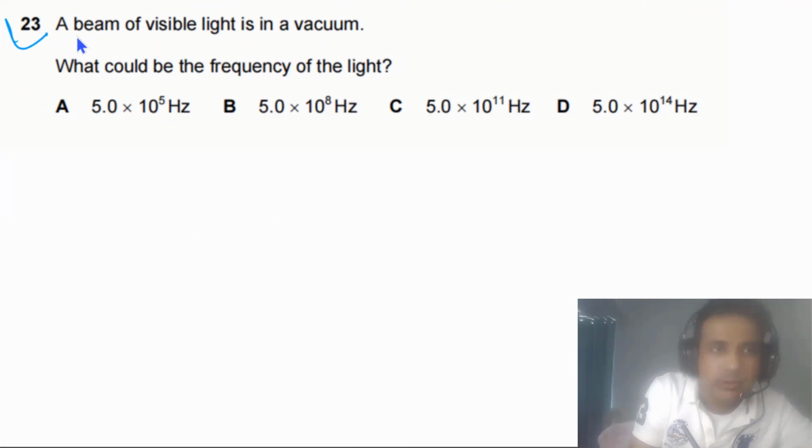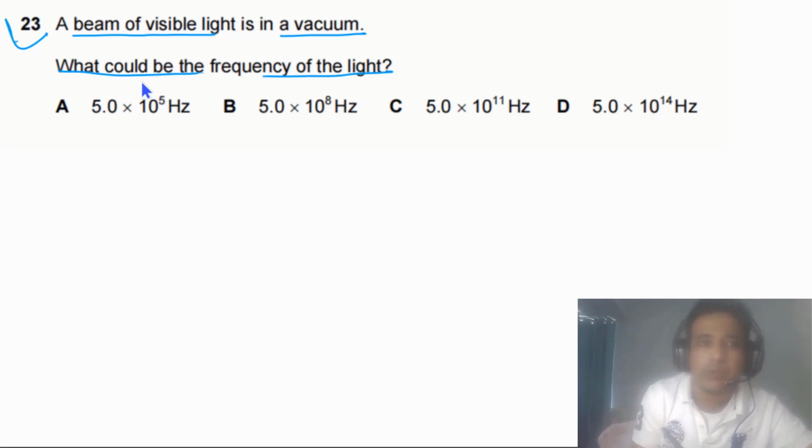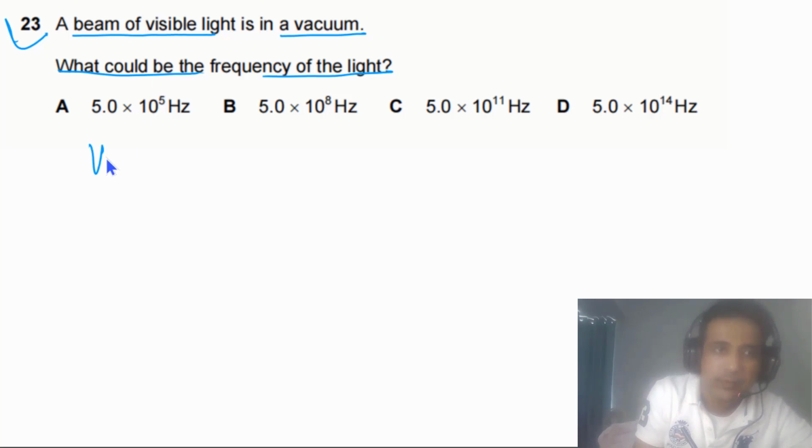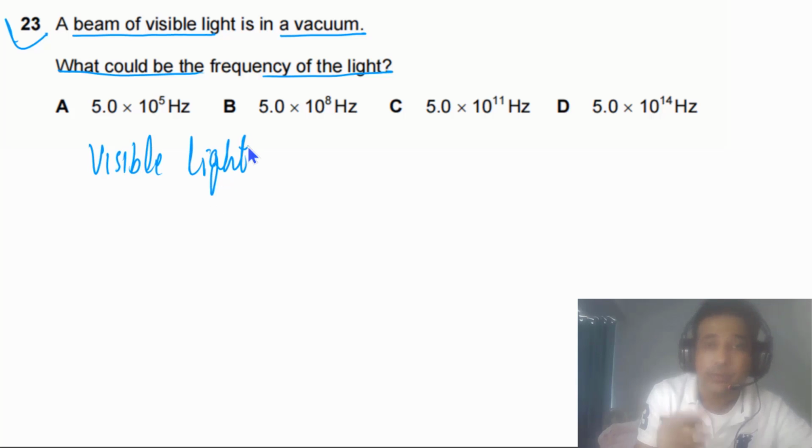Question 23 says a beam of visible light is in a vacuum. What could be the frequency of the light? So simply we need to calculate the frequency of visible light, and for visible light we need to understand the range of wavelength. This is what they are expecting you to remember. The wavelength of visible light is about 400 to 700 nanometers.